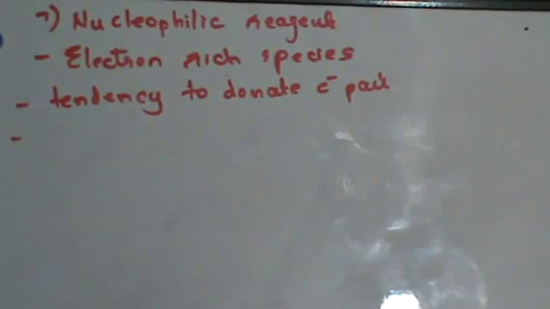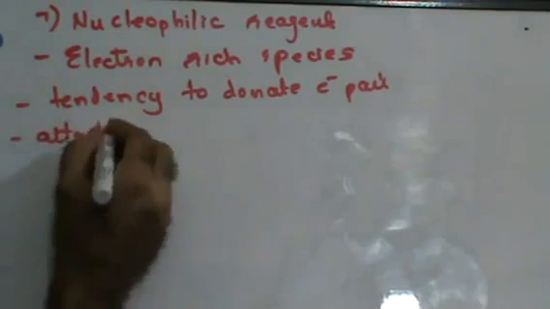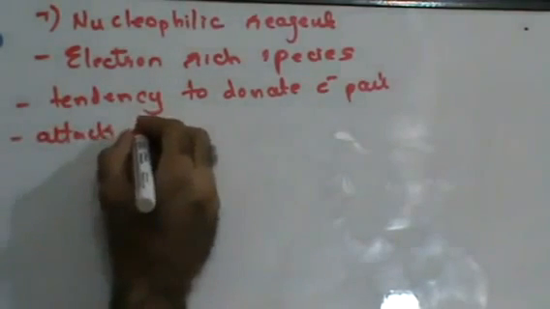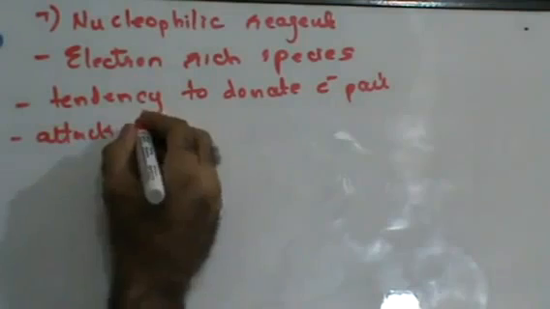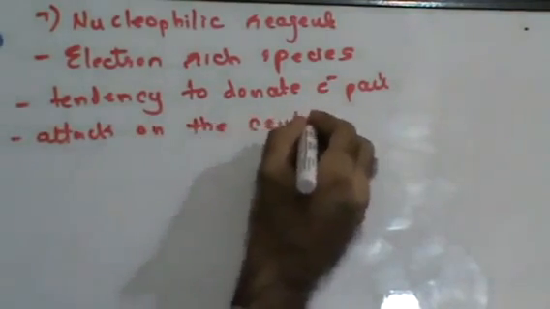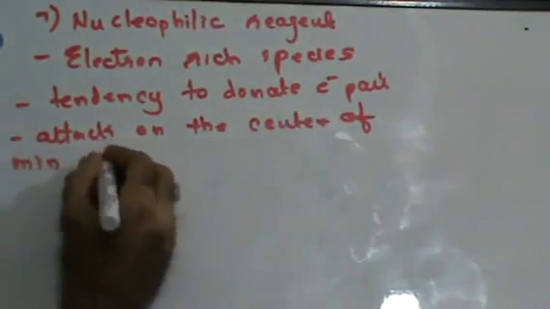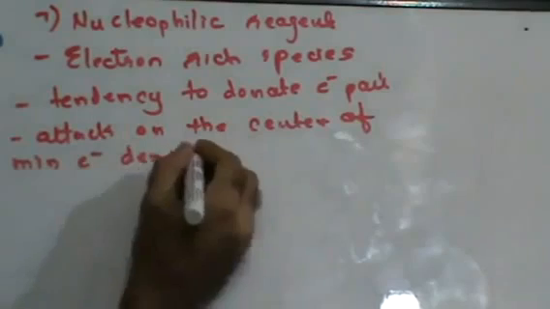What will they be attracted to? They will be attracted to regions which are positively charged. So they attack the center of minimum electron density.